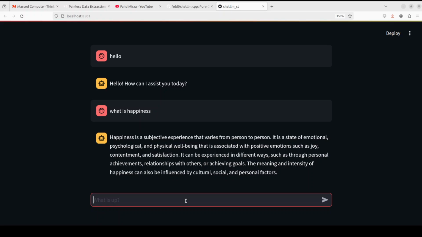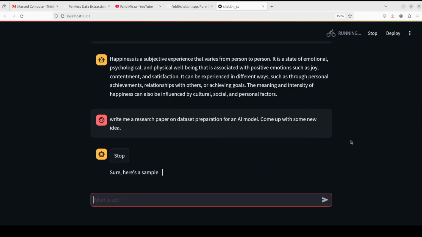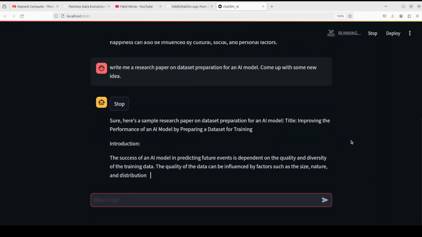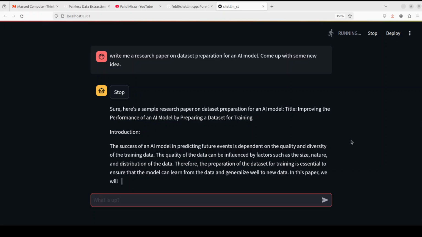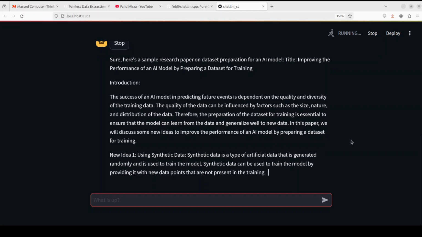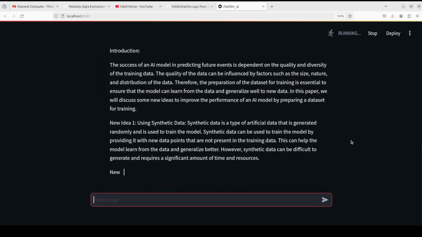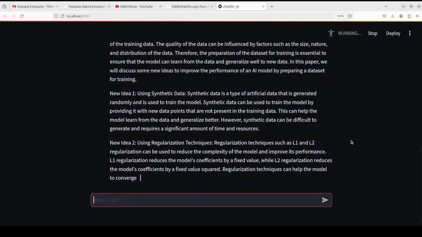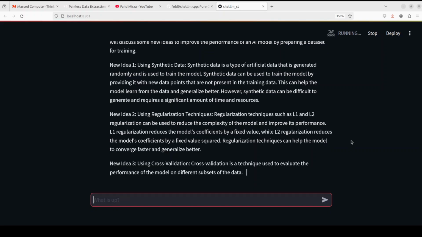And now let me ask it to write a bit longer. So I'm asking it to write me a research paper on dataset preparation for an AI model, come up with some new idea. Let's see, and I will let it run so that you could see the speed. There you go. You see, not bad at all. It's all running on CPU. So all of those who keep asking me about CPU stuff, I think this is a very good option. This ChatLLM.cpp, and now you know how to get it installed.